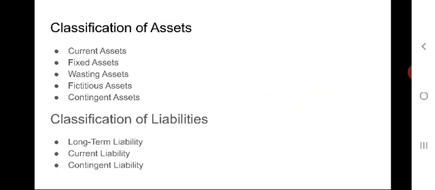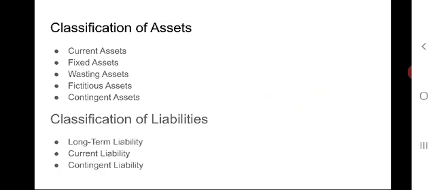The second type of assets is fixed assets. Fixed assets are those which are not held for resale. These are relatively long term in the business. These assets are used in the production of other goods and services. Example: land and building, plant and machinery, furniture and fixtures, goodwill, patents and trademarks, etc.